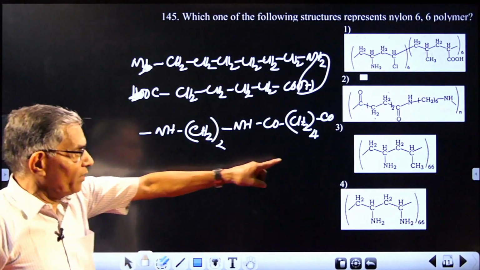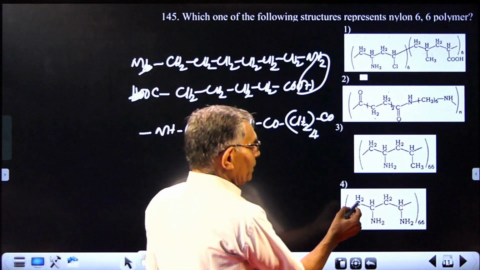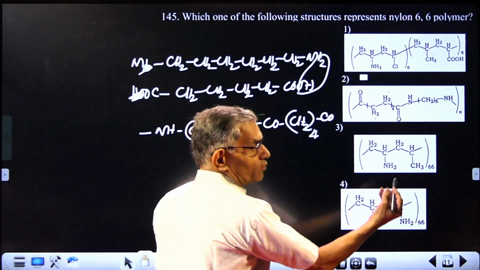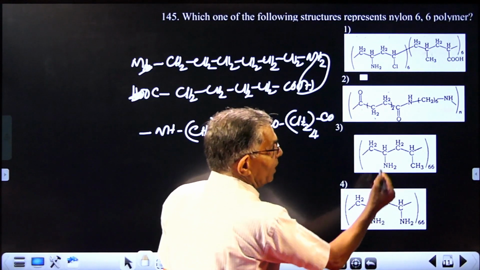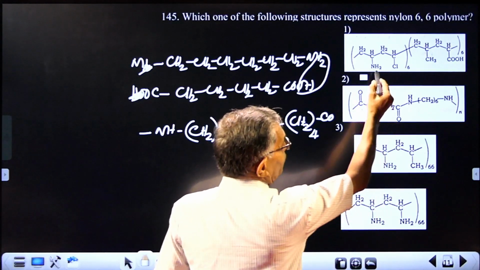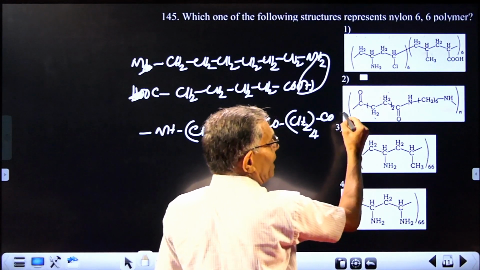And this structure is given in which option? This cannot be the answer. NH2 is not occurring as a branch. NH2 cannot occur as a branch. So out of these 2, it's not possible. What about this? Here also. So if there is an answer, it should be like this.